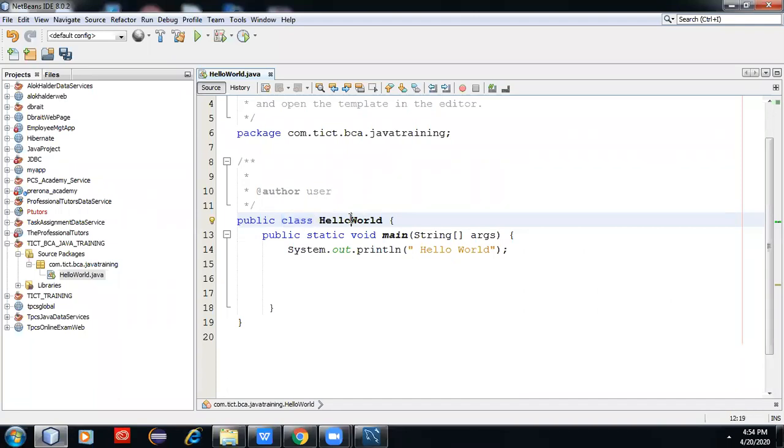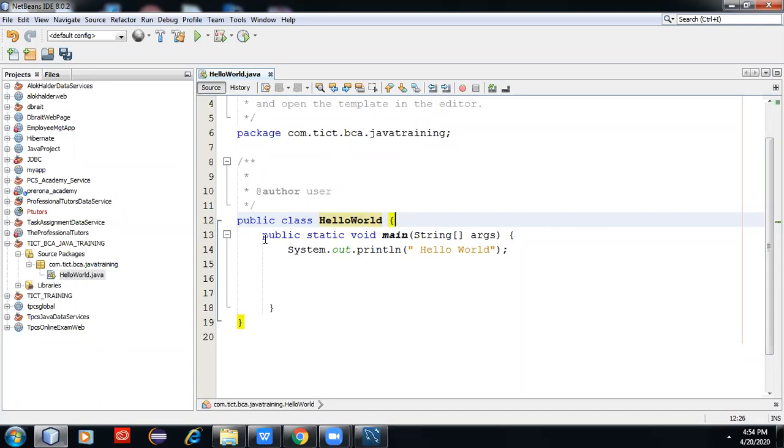Next is the Java program name, HelloWorld. Actually, there is a style. You should start with a capital H, and the W of World will be capital. This is camel case: the first character of each word will be capital. Understand? Okay. Next is the line we need to remember: public static void main.